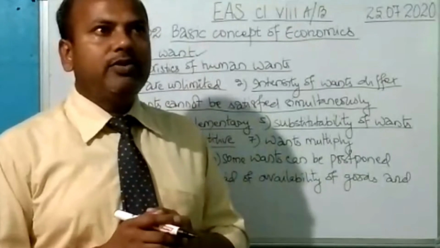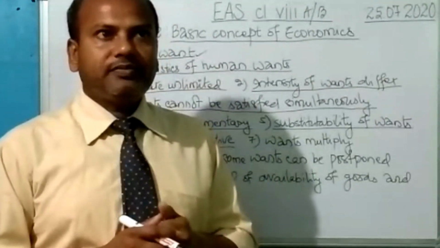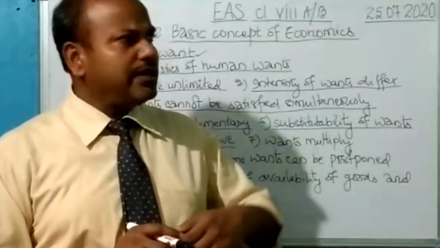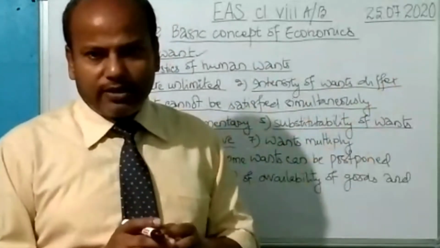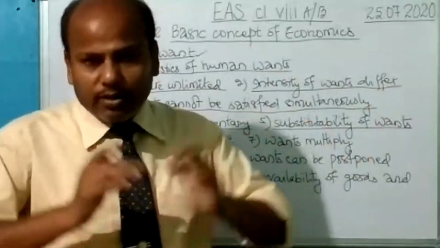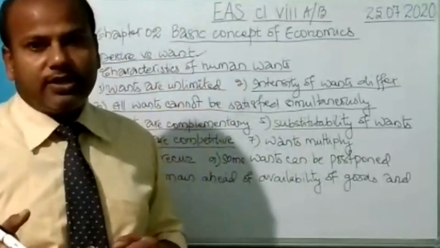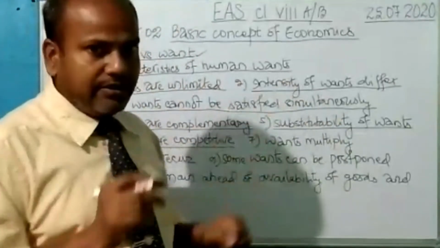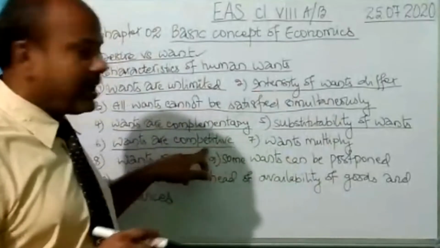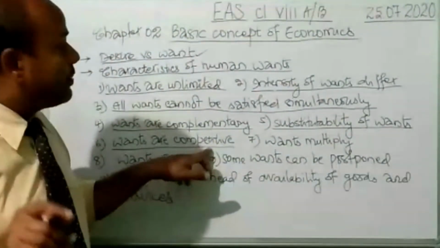On a hot day I would like to have an ice cream, and I need to go to the market also, I need to go to school also. So many wants are there. Okay, but which one is the most important one for me? All the wants will compete to get fulfilled, but which one will get fulfilled first depends upon the intensity. Though all the wants are competing, which one will be fulfilled first depends upon the intensity.